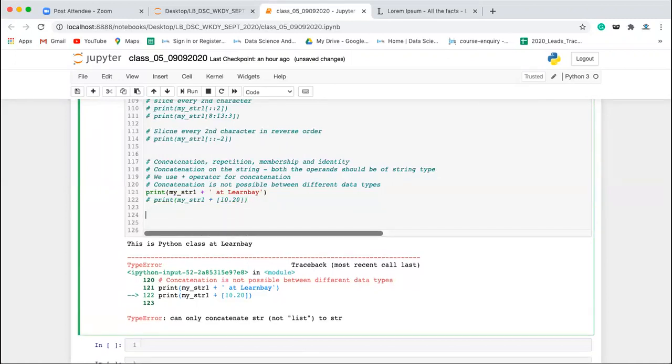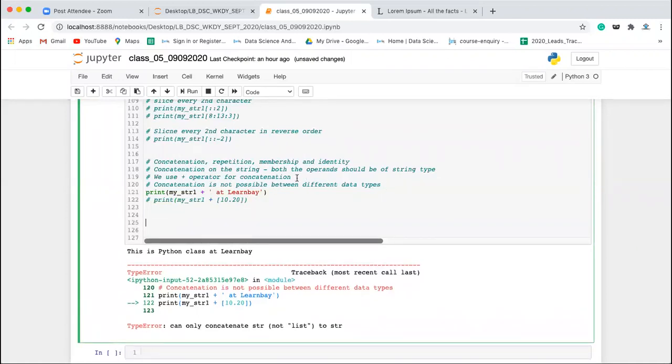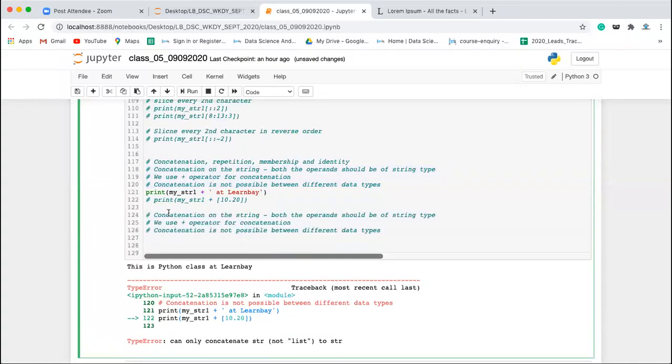Similarly, we have the repetition operation. In the case of repetition operation, one of the operands should be of string type and the other should be integer type.